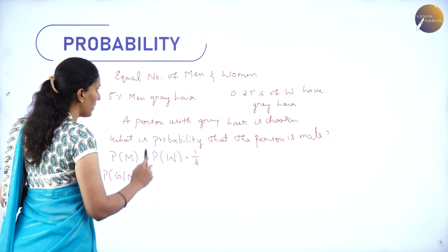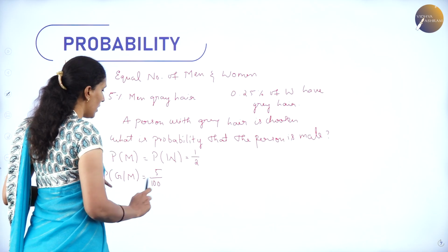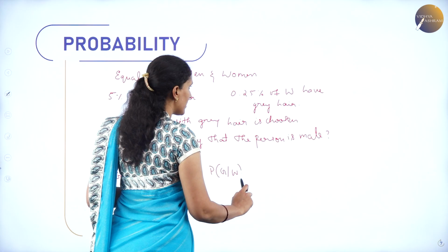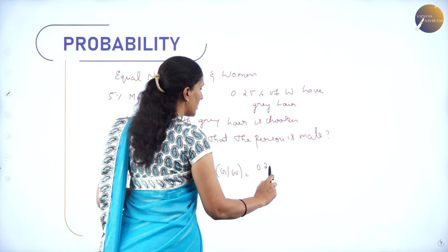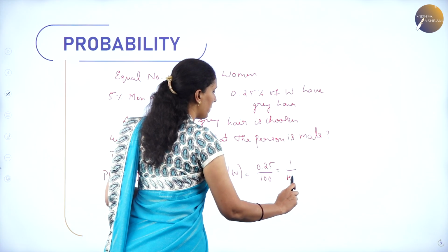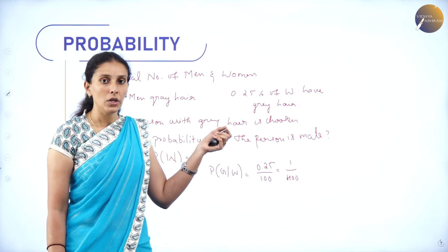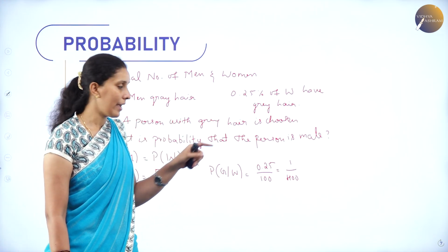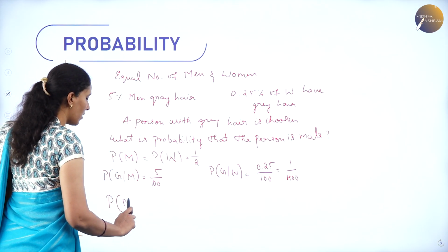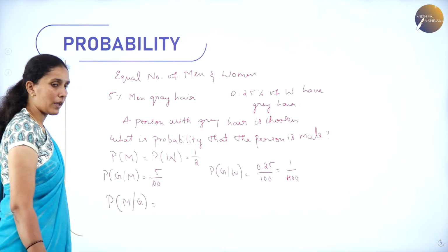Next thing is, what is the probability of a grey hair person being a man? They have given it as 5%. So 5% means we can write it as 5 by 100. Next, what is the probability of a grey hair person being a woman? That is 0.25%, which is given there. So 0.25 by 100, which becomes 1 divided by 400. Now my question is, what is the probability that the person who has been chosen with grey hair is male? So this is what we need to calculate.